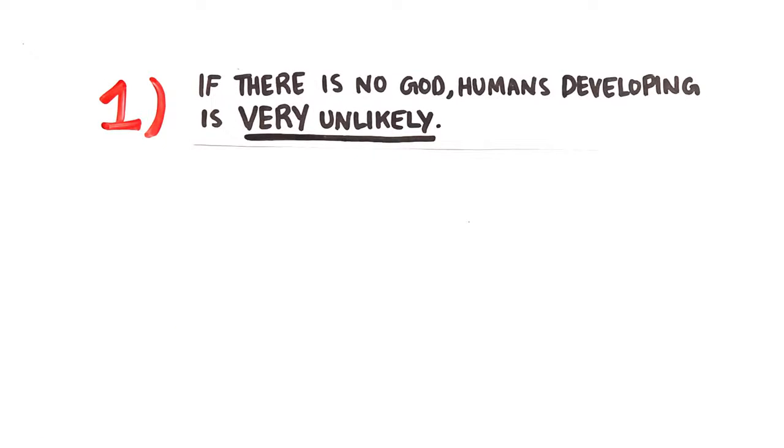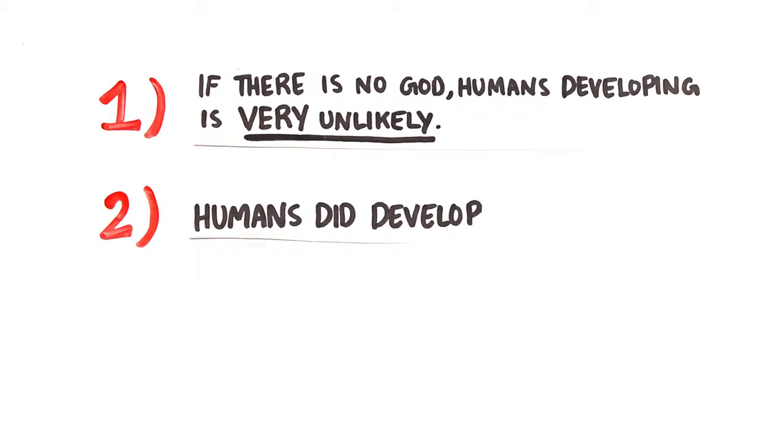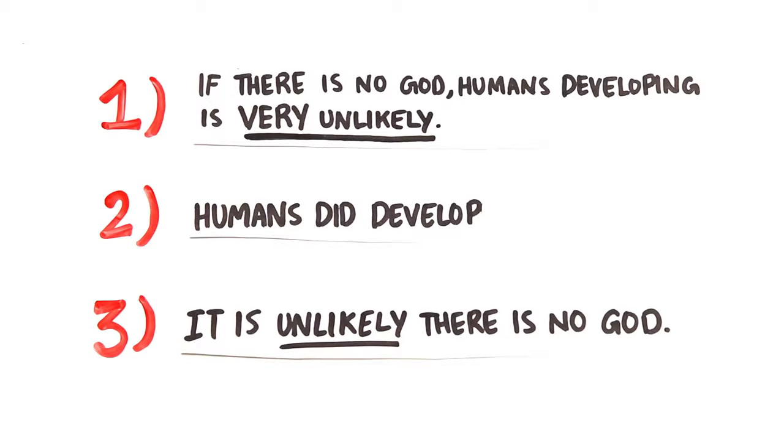In this case, it suggests that 1. If there's no God, humans developing is very unlikely. 2. Humans did develop, therefore 3. It is unlikely that there's no God. But let's take this logic one step further and imagine the universe before anything has been created.